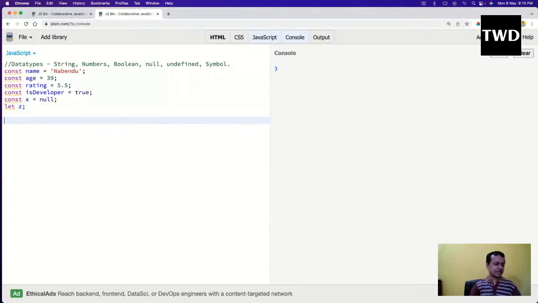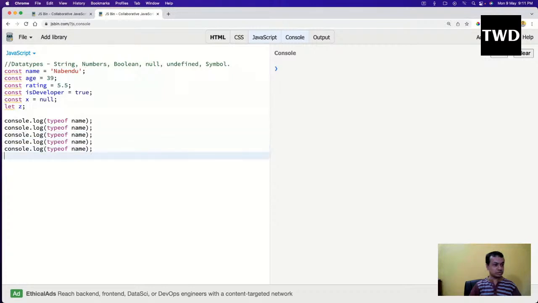There is an operator in JavaScript through which you can see the type of anything. So I'll do a console.log typeof name, age, rating, isDeveloper, x and z.